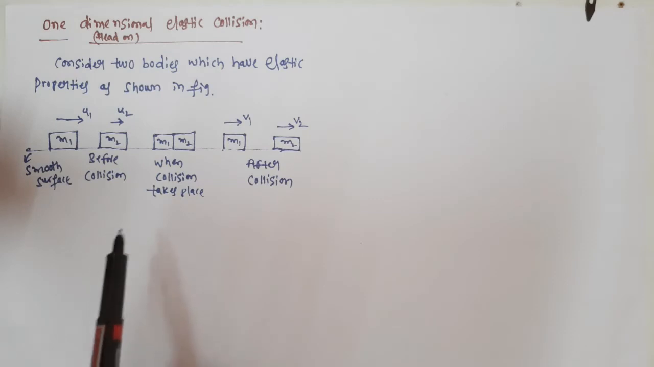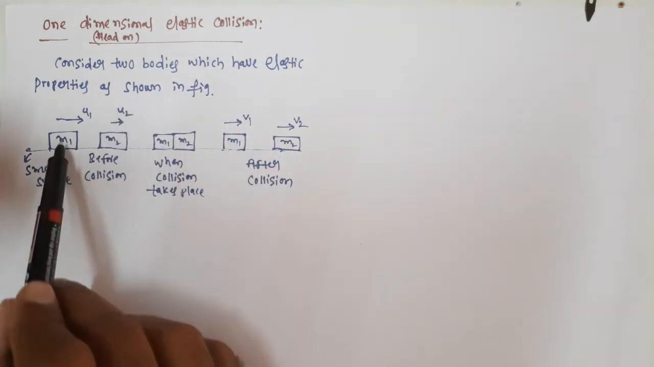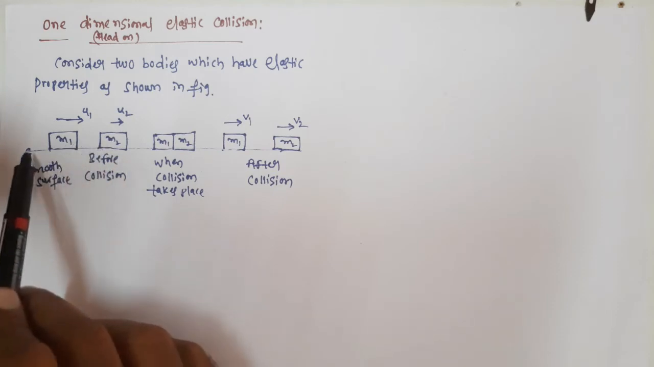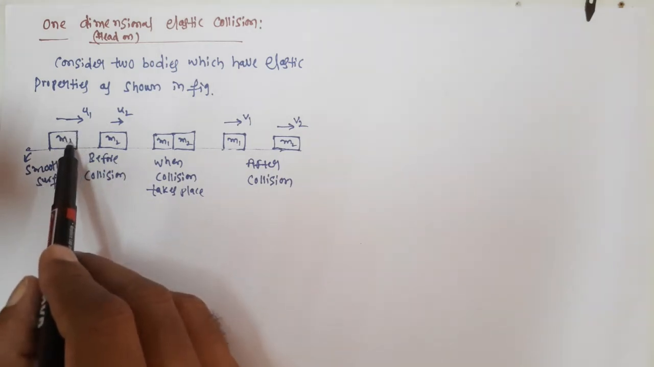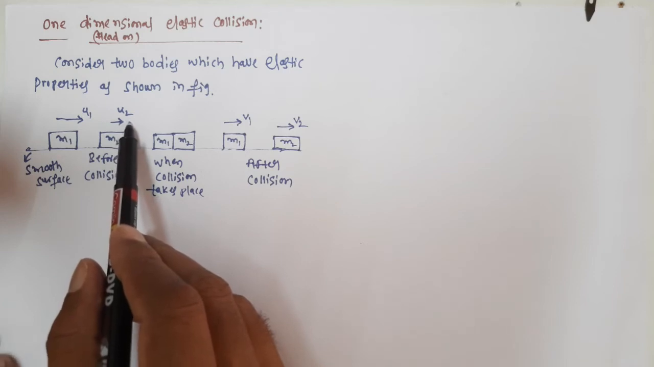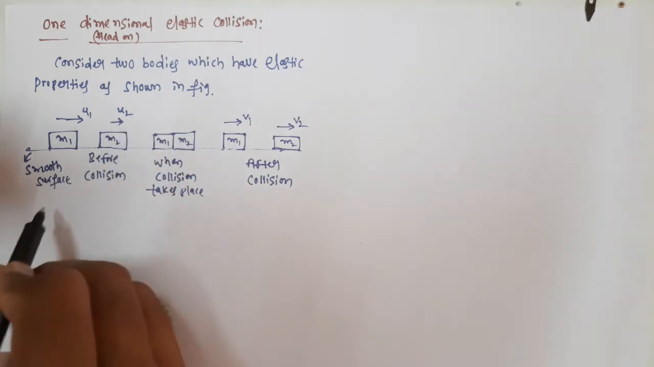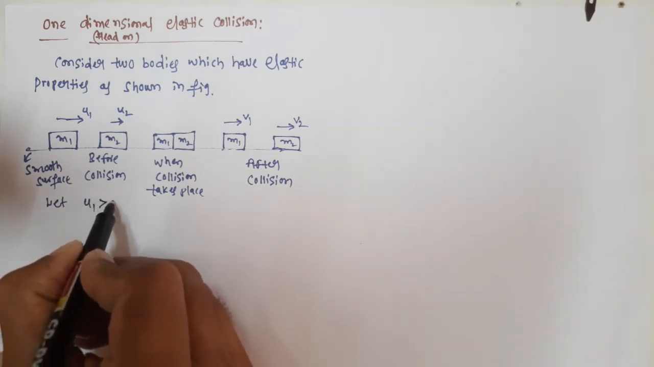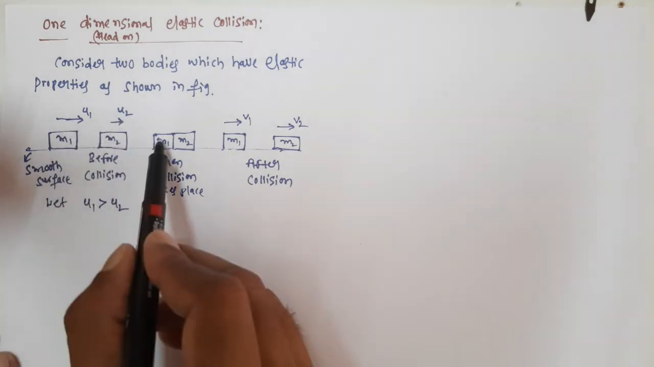For this, consider two bodies which have elastic properties as shown below. These two bodies are moving on a smooth surface, and the first body is moving with initial velocity u1 and the second body is moving with initial velocity u2. After some time, collision takes place. For collision to take place, the condition must be u1 is greater than u2.